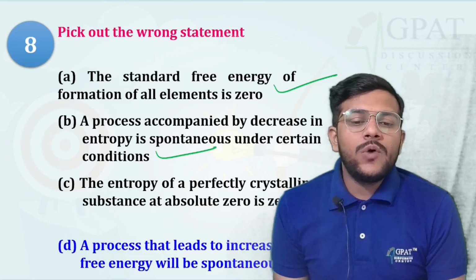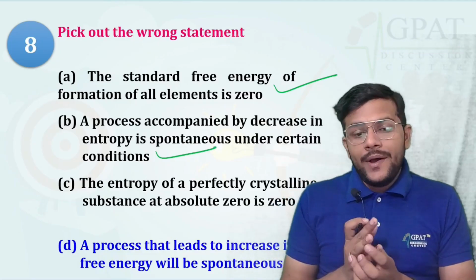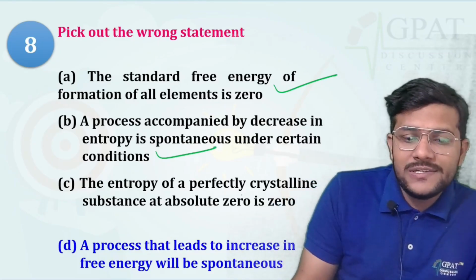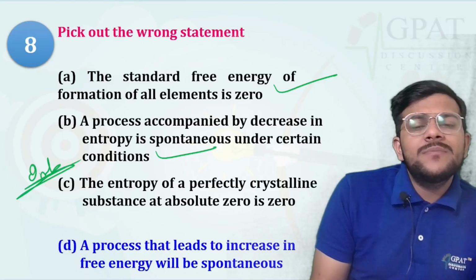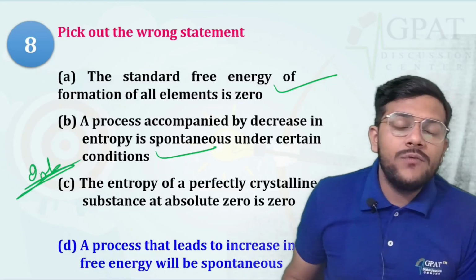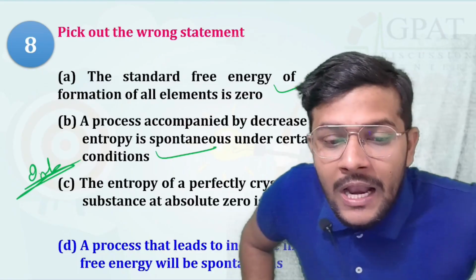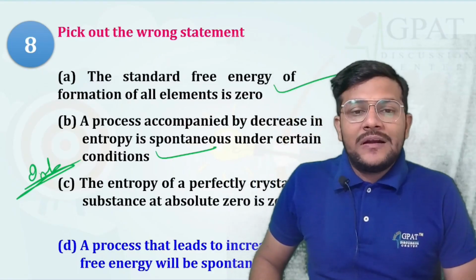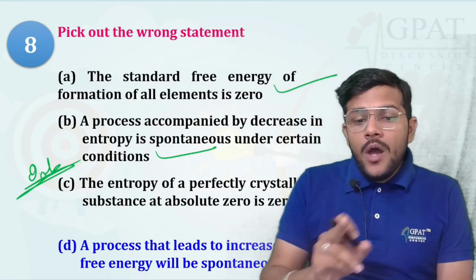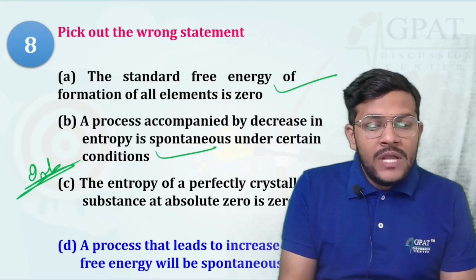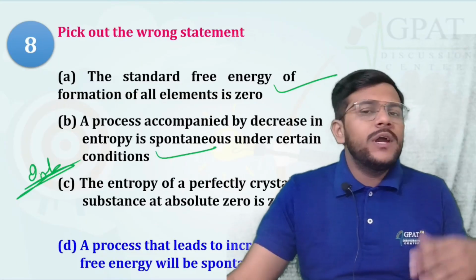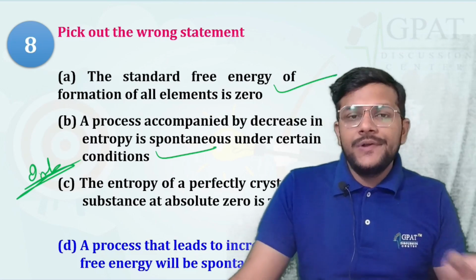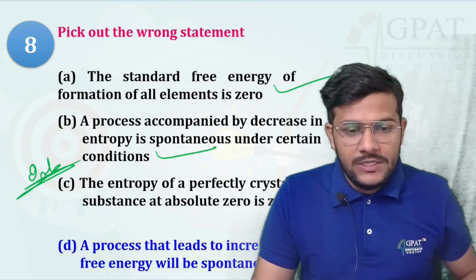Third one, the entropy of a perfectly crystalline substance at absolute 0 degrees Celsius is 0. This statement, students, is most important. Previously, many times the question was from this: entropy of a perfectly crystalline substance is 0. Also, a process that leads to an increase in free energy will be spontaneous. No, it may be spontaneous or it may be non-spontaneous, depending on the temperature and requirement of the reaction.